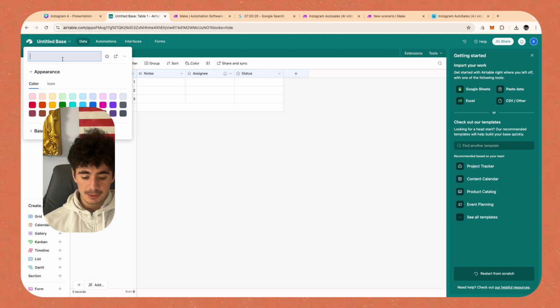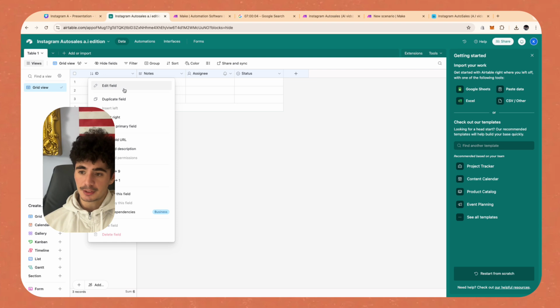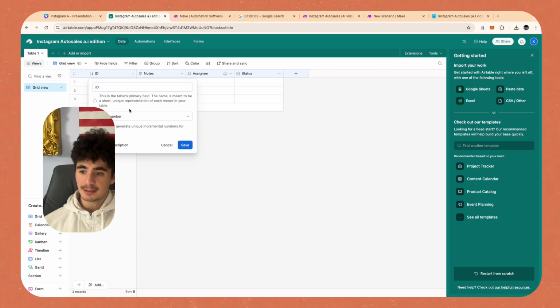We're going to rename it to Instagram Auto Sales AI Edition. Because like I said, there's two ways that we can actually use this exact same automation. It's with AI videos and with the videos that you have already generated. Now the first column here, guys, is going to be an auto number. So we named it an ID, and the field that we selected it as is an auto number. And that's going to help us keep track of every single row in the database.